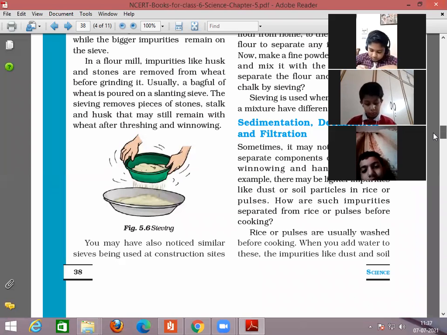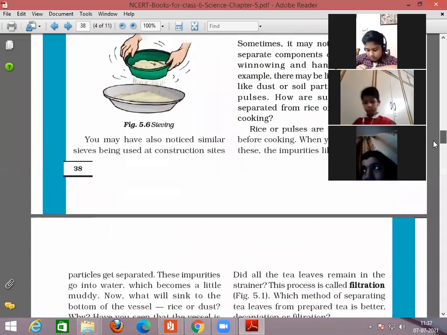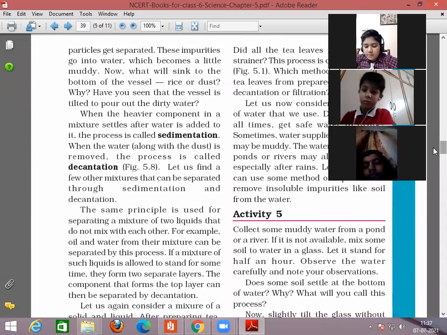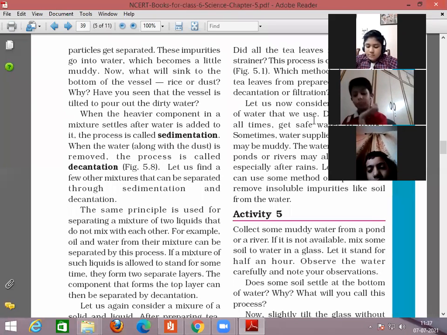When you add water to these, the impurities like dust particles get separated. These impurities go into water. Now, what will sink to the bottom of the vessel? Rice and dust. Why? Have you seen that the vessel is tilted to pour out the dirty water?